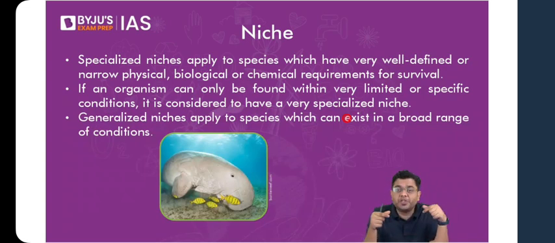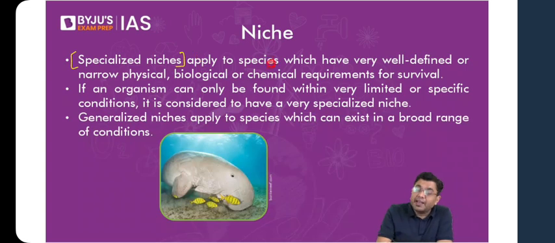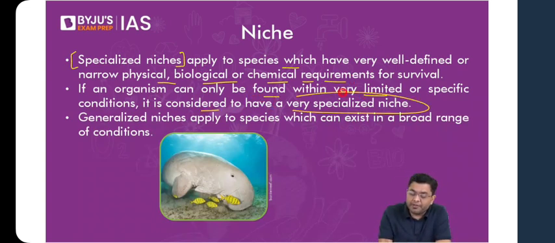So they can exist in different conditions. Whereas you have certain species which require very, very specific conditions in order to survive, and that is referred to as a specialized niche. A specialized niche is applicable to species which have a very narrow window, very well-defined physical, biological, or chemical requirements when it comes to survivability. If an organism can be found only within a very limited or specific condition, it is said to have a specialized niche.